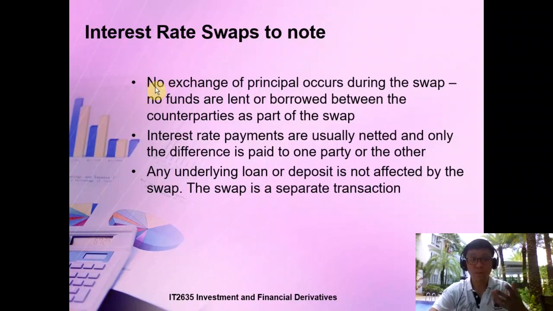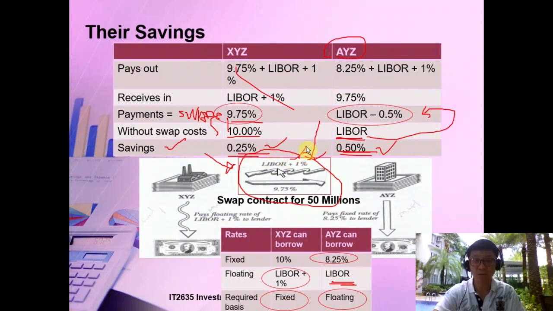So in the swap agreement, you'll find that there's actually no exchange of the principal amount. If you look at this swap contract, there's no exchange of the 50 million. It's all about just the interest payment. You help me pay, I help you pay, and you pay the net effect. The actual principal still goes to their respective lenders, from whom they borrow the money.